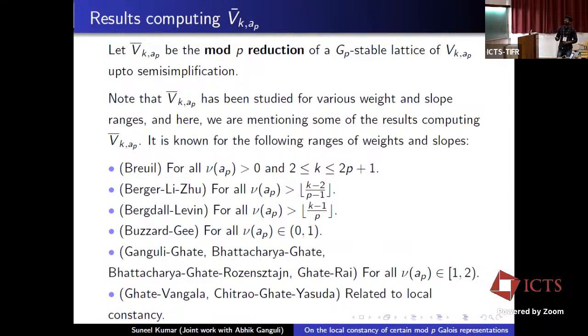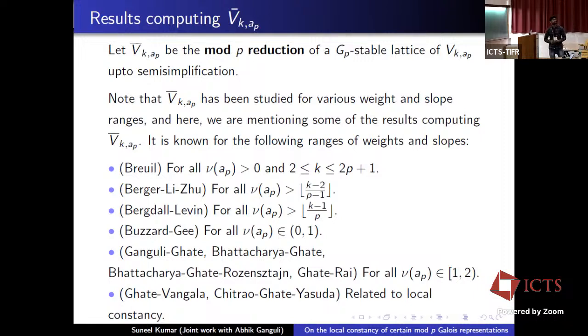Okay, let B bar k,a_p be the mod p reduction of a G_{Q_p}-stable lattice of B k,a_p, up to semi-simplification. And so it is independent of the choice of G_{Q_p}-stable lattice. We can see this using the Brauer-Nesbitt theorem. And we note that B bar k,a_p has been studied for various weights and slope ranges.